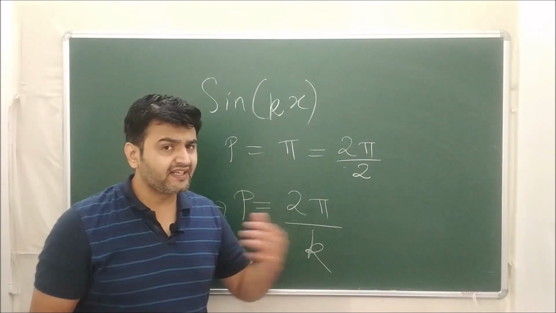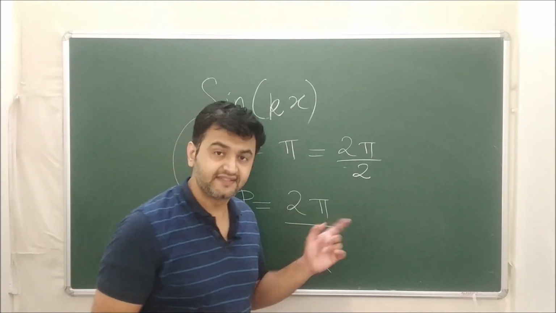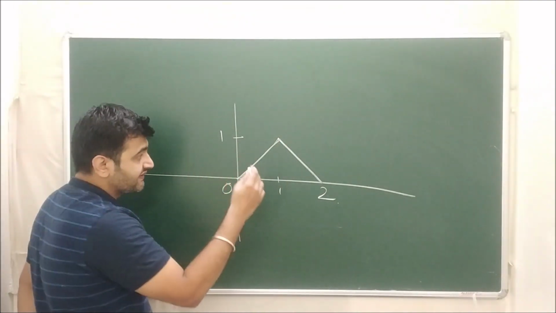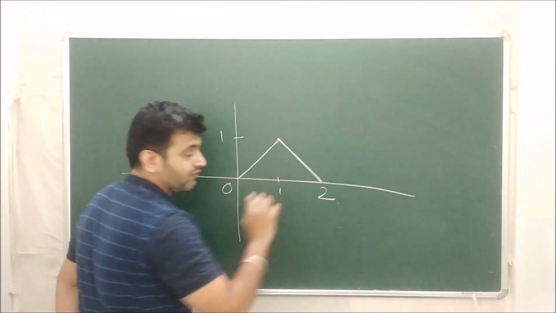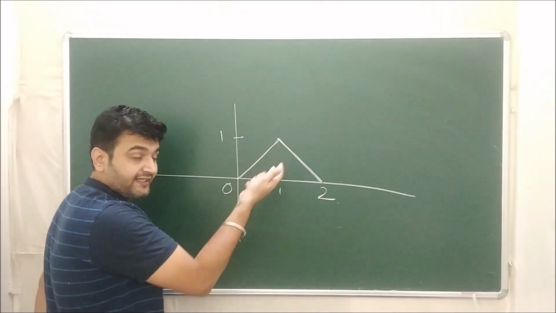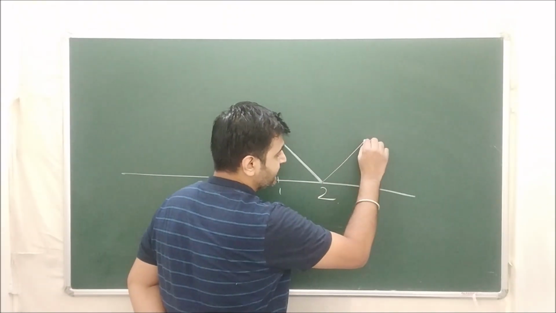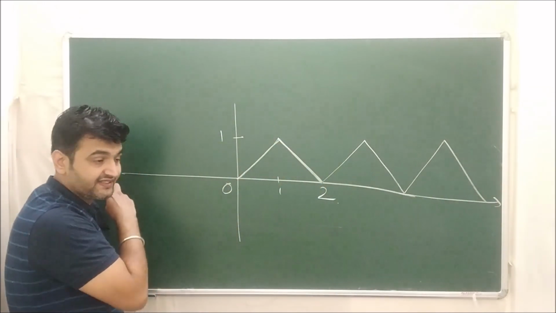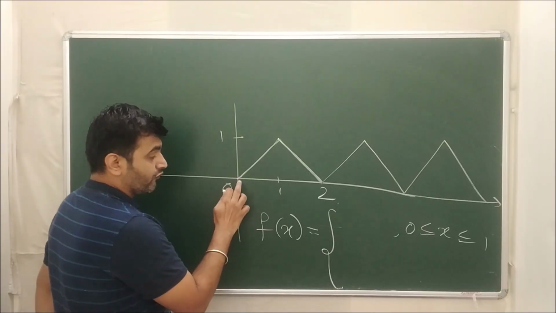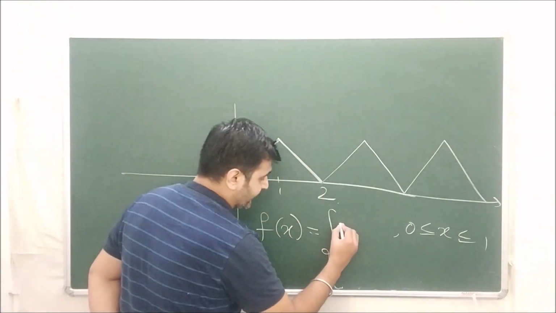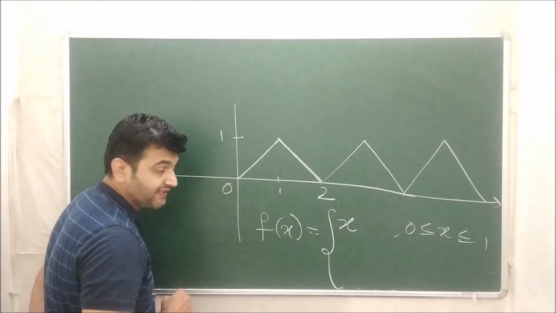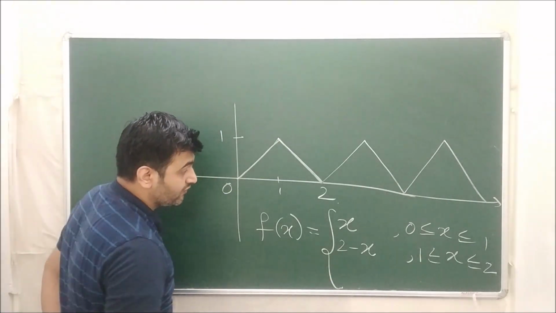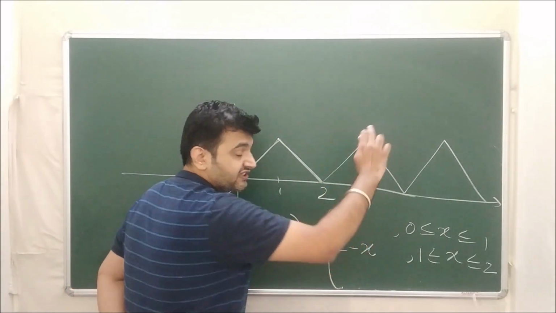What about some examples other than trigonometric ones? Suppose from 0 to 1 it is the line y equal to x, and from there it comes down again. It keeps on repeating, going like this on this side as well as on the other side. So what is my function? From 0 to 1 it is the line y equal to x, so f of x equals x. From 1 to 2 it is 2 minus x. And from there onwards the function is repeating.